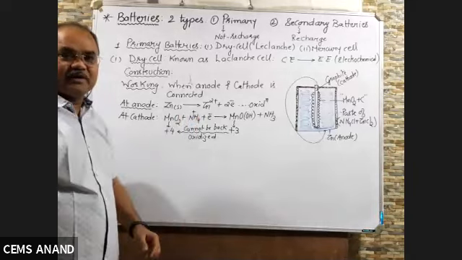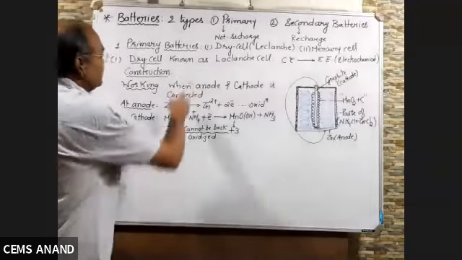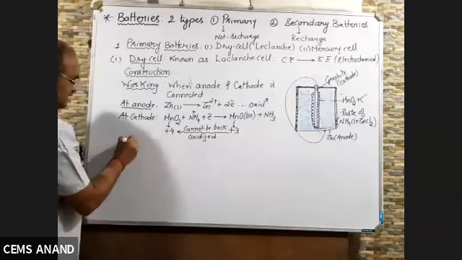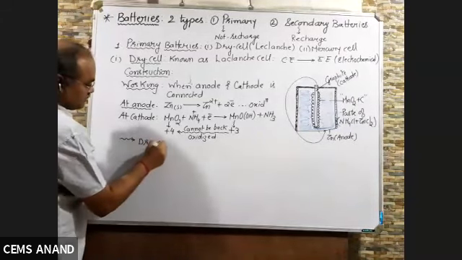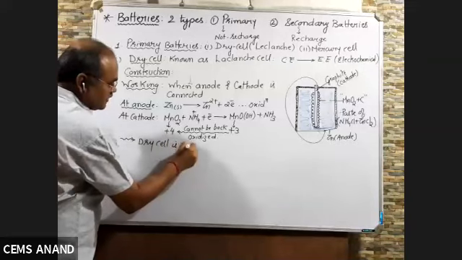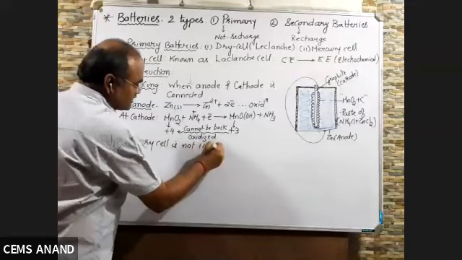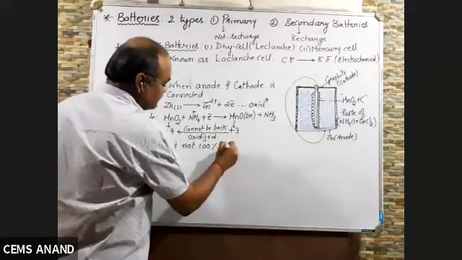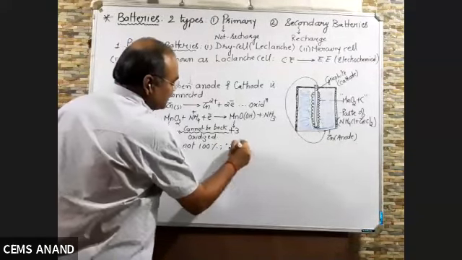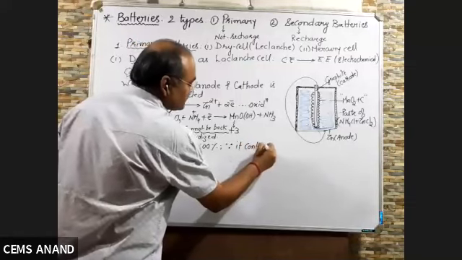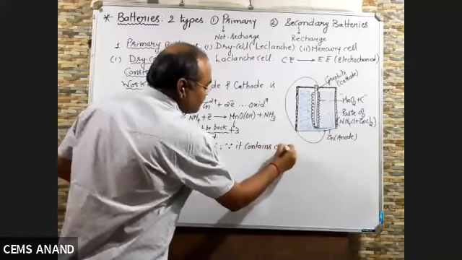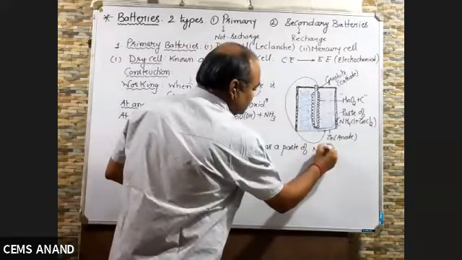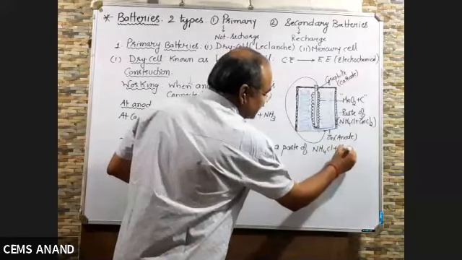One more important point. Generally we say that it is a dry cell. Actually it is not 100% dry. So why is the dry cell not 100% dry? Because it contains a paste of NH4Cl plus ZnCl2.